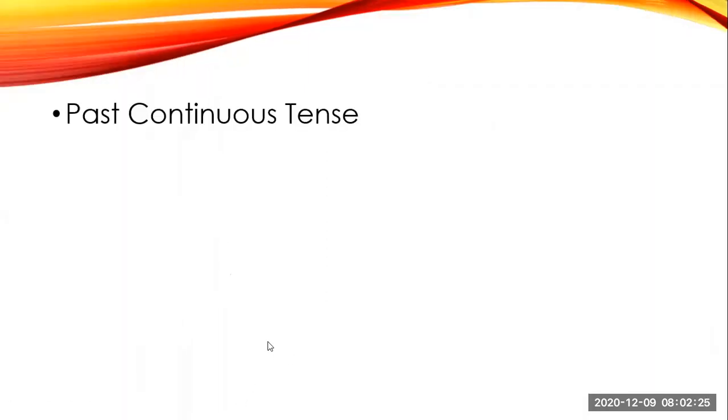It's past continuous tense. So here in past continuous tense, this is an unfinished ongoing action in the past. It means any action which began in the past and was unfinished in the past. And ongoing means continue. Already, students, we know that continuous means things that are in progress, in continuation. So this activity in the past was in continuation.